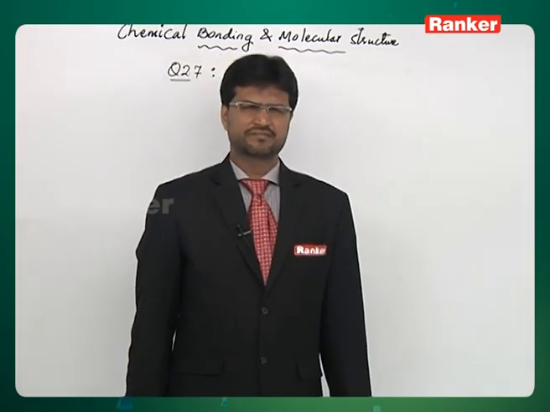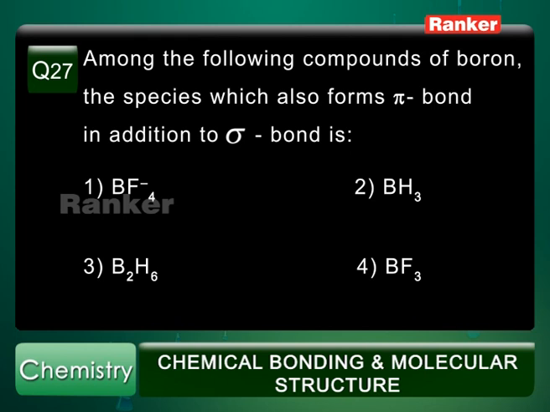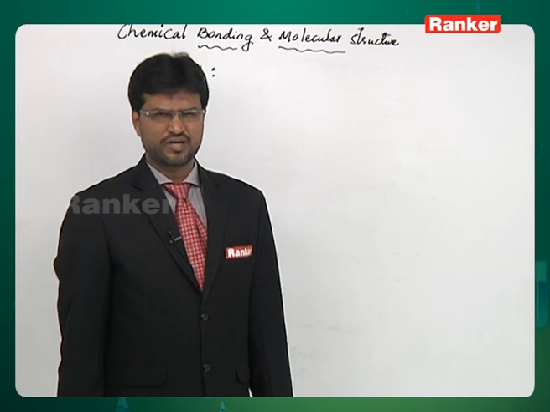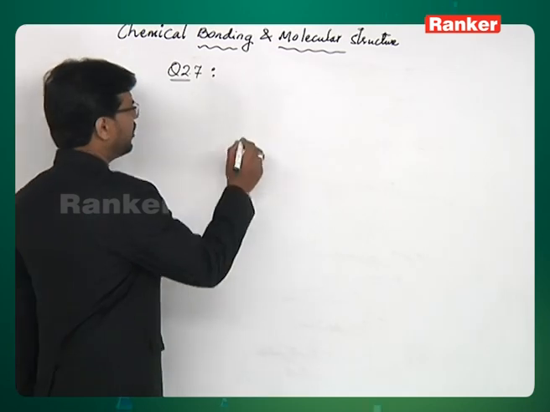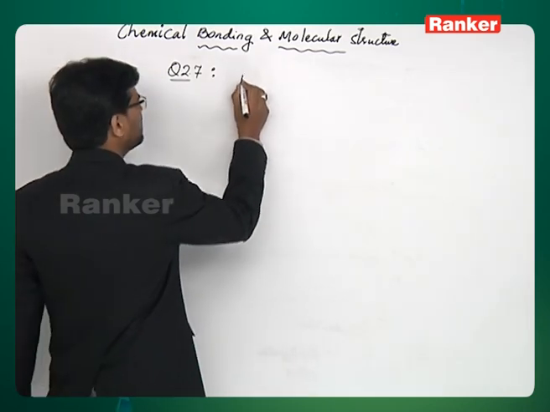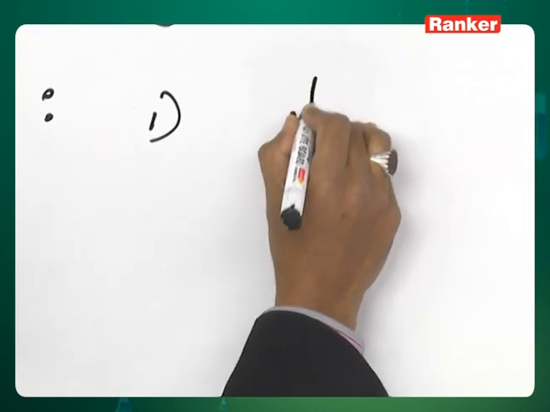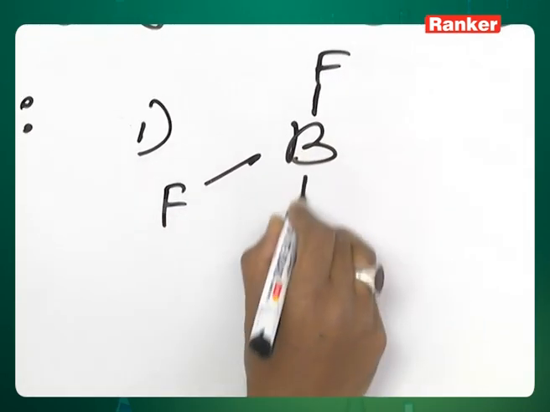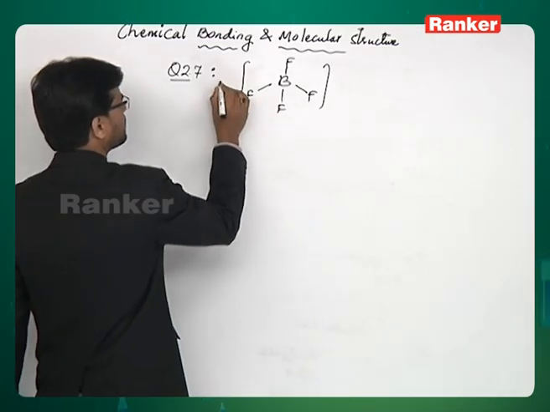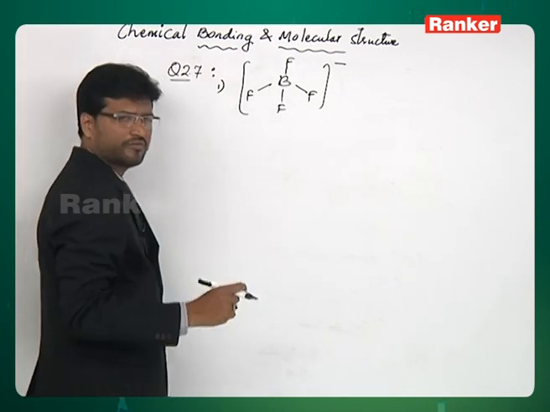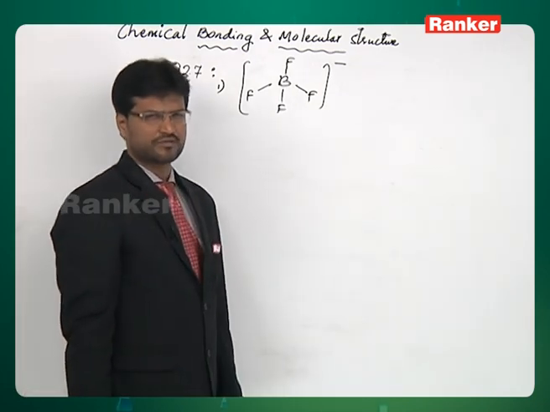Question number 27. Among the following compounds of boron, the species which also forms pi bond in addition to sigma bond is? We need to find out the species in which you have pi bond in addition to sigma bond. Let's write all the structures. Option 1 is BF4 minus. It has boron surrounded by 4 fluorines with a net negative charge on the species. So there is no scope of back bonding because boron does not have a vacant orbital.